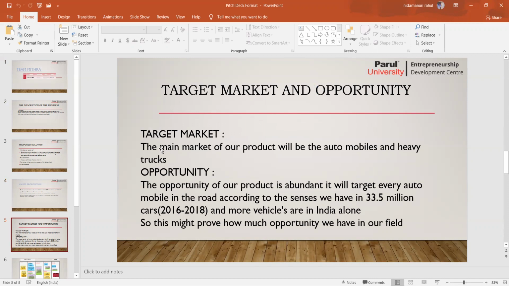Target market and opportunity. The target of the product will be automobiles and heavy trucks. Of course, sedans and everything might come under this target market. The opportunity of the product is abundant. It will target every four-wheeler on the road. We estimate that 33.5 million cars have been produced in the past 2 years, and a lot more are coming in. So it shows how big the market is.